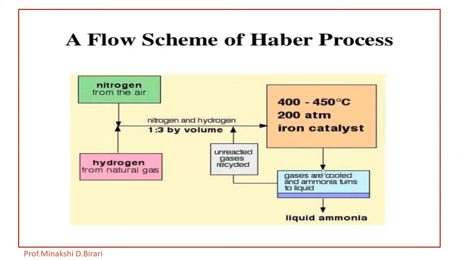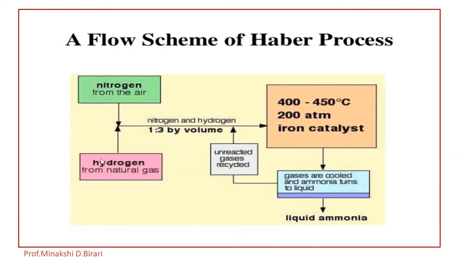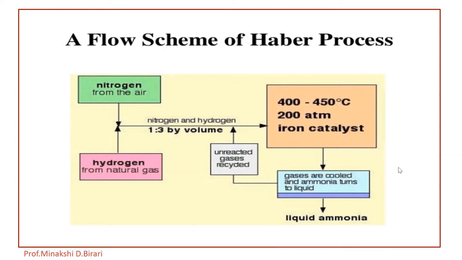After that there is the formation of gas, and the ammonia gas is cooled and turns to liquid. So we get the ammonia in the form of liquid. So here gaseous N2 and gaseous H2 in the ratio 1:3 by volume give the formation of liquid ammonia. So this is the flow scheme of the Haber process.